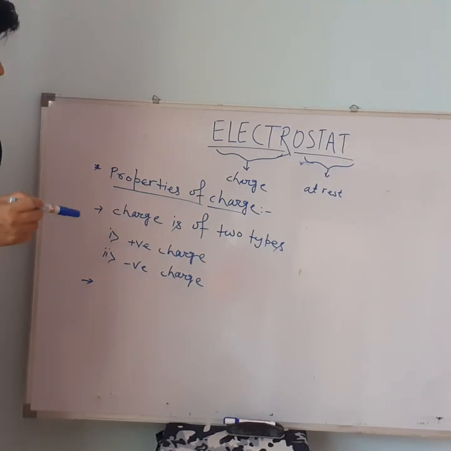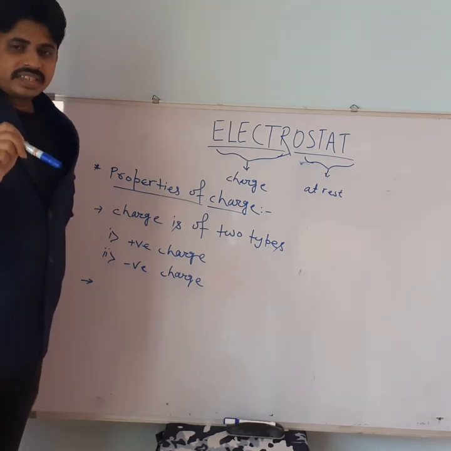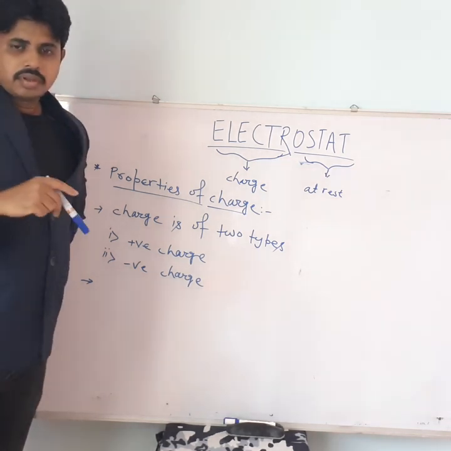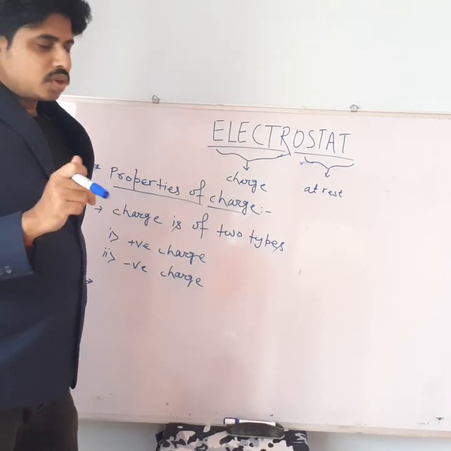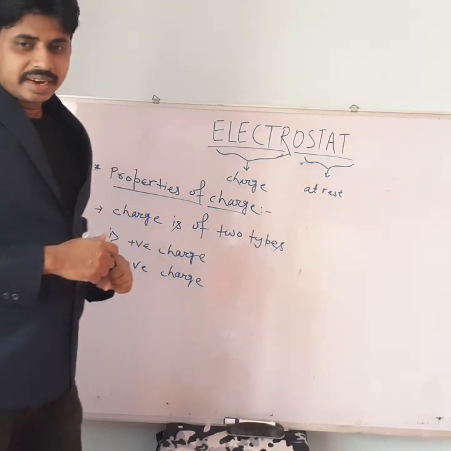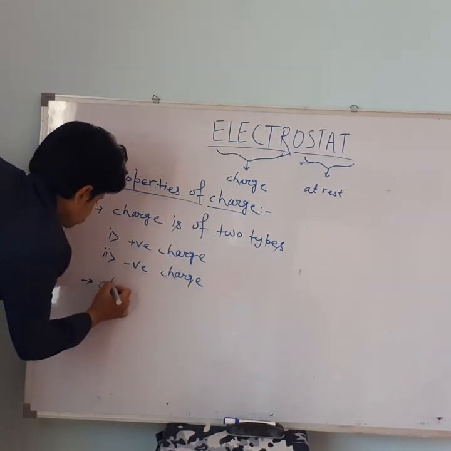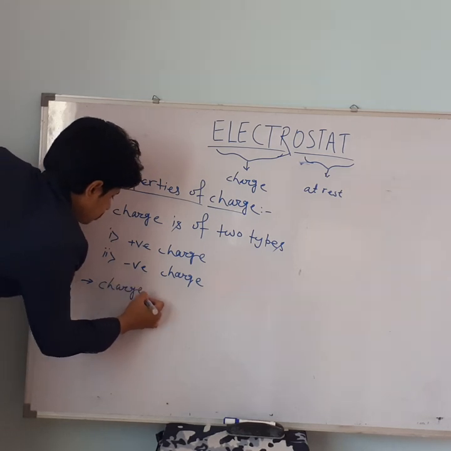The total charge of an isolated system is always conserved. The charge cannot be created and cannot be destroyed. The charge is conserved.